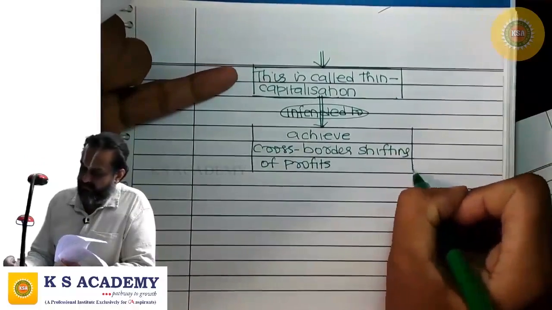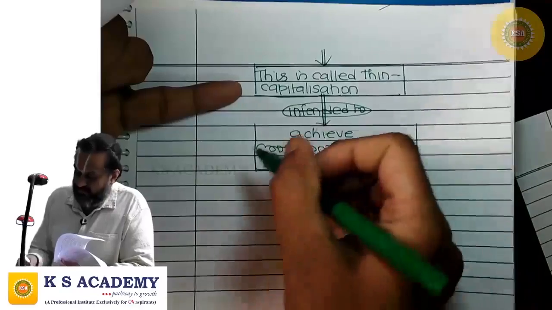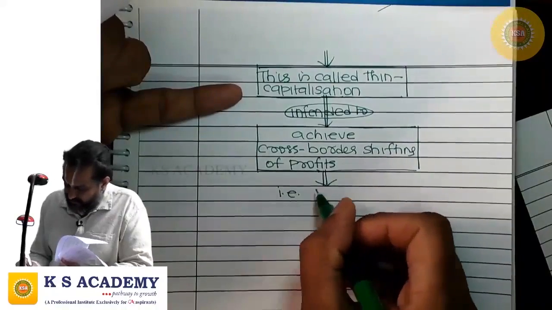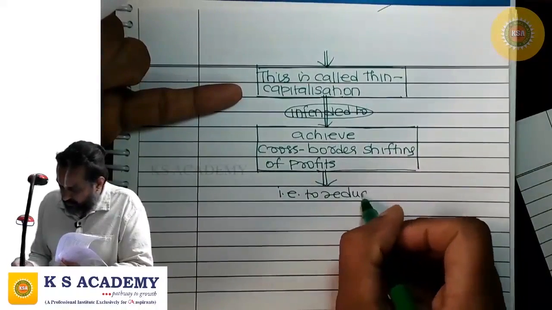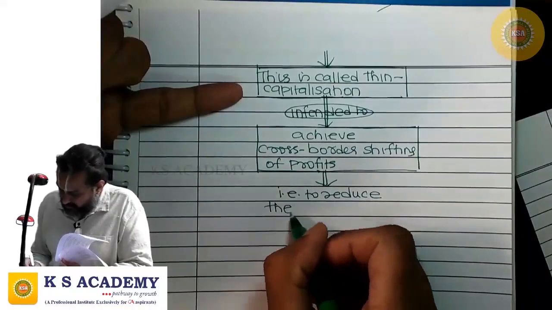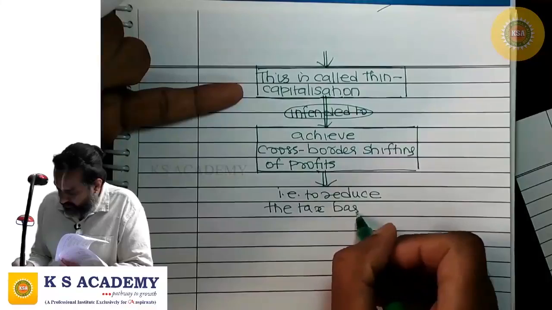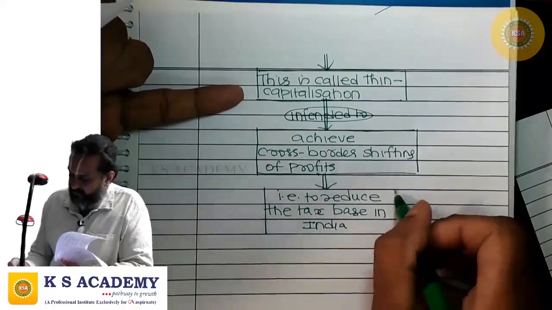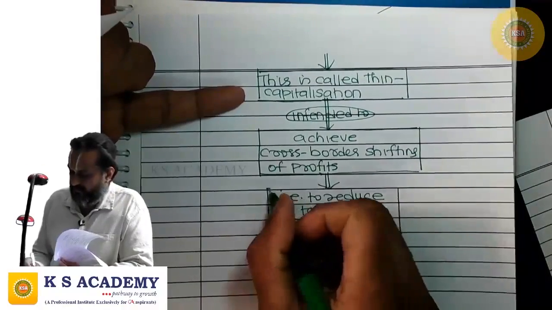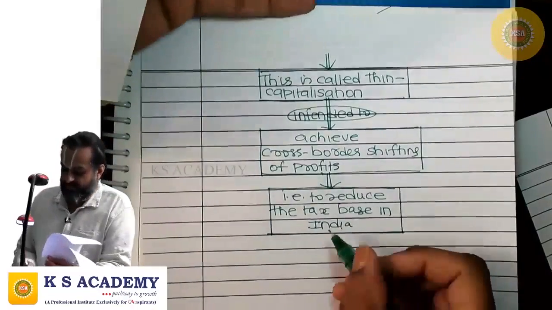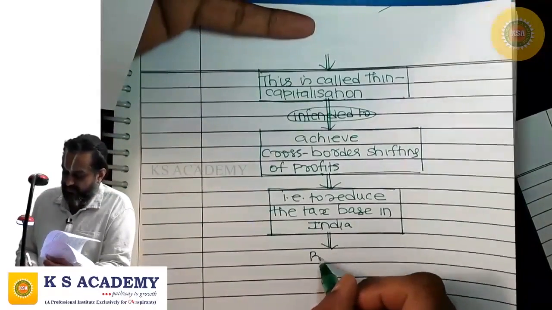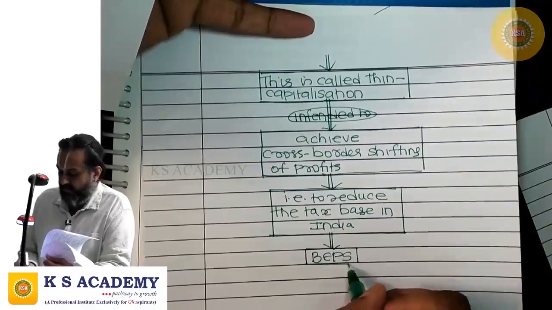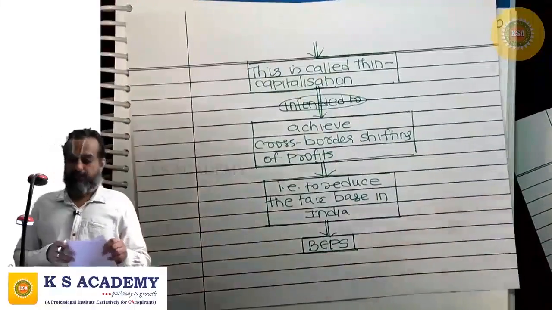That means the aim is to reduce the tax base in India. That means this is a situation of BEPS, base erosion and profit shifting.